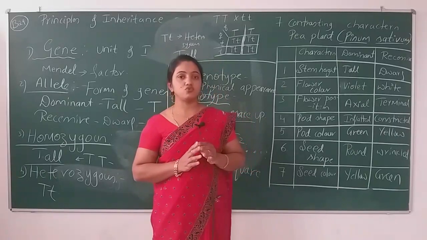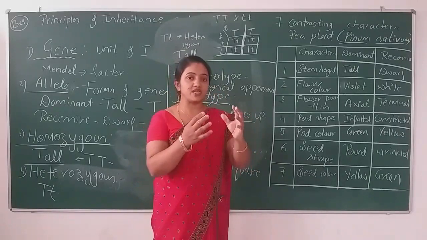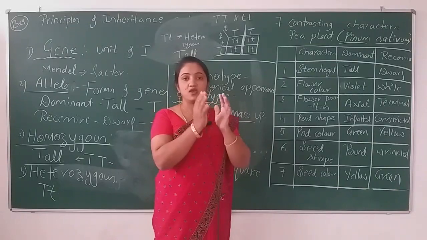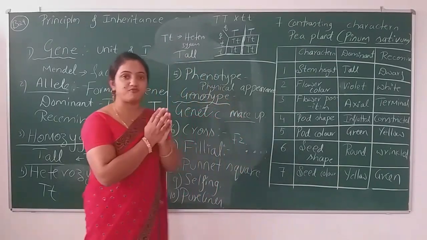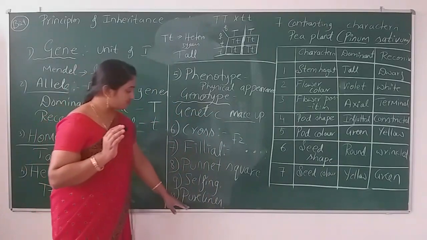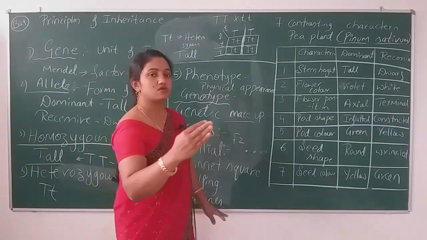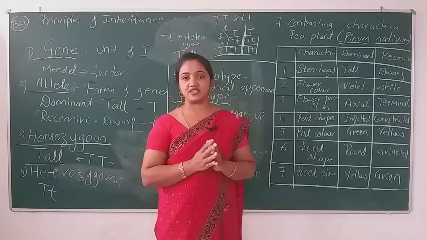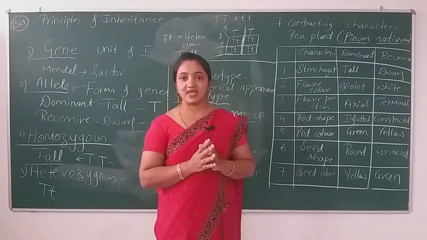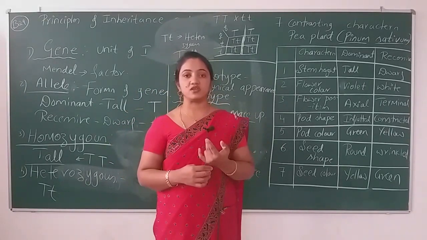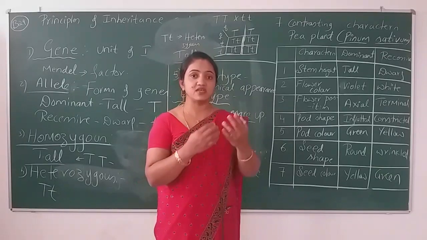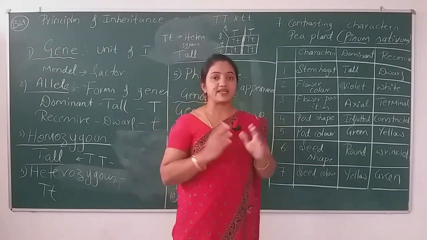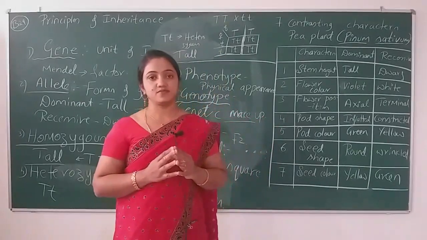So we have to obtain that pure dominant homozygous organism. We have to self-pollinate the plant for 6 to 7 generations. Why? To obtain the purity. Purity indicates the dominant one, and purity indicates better yield qualities.